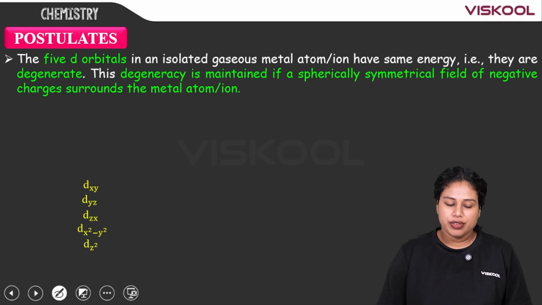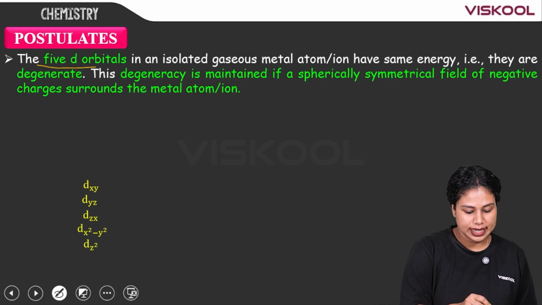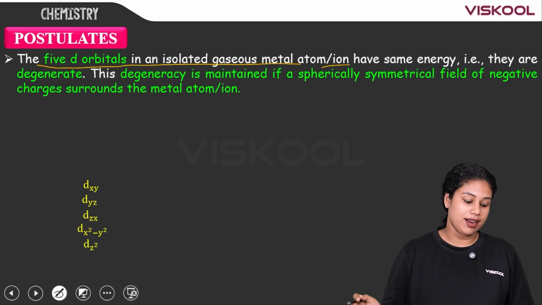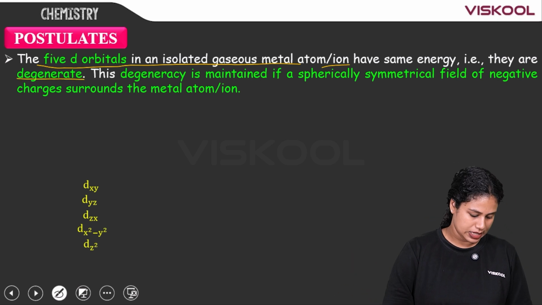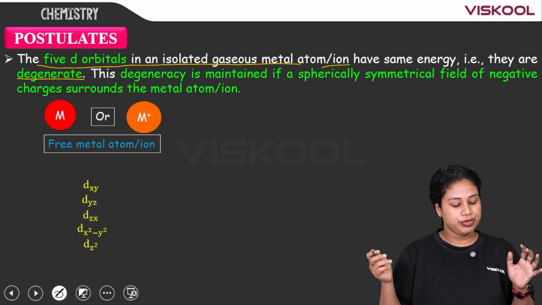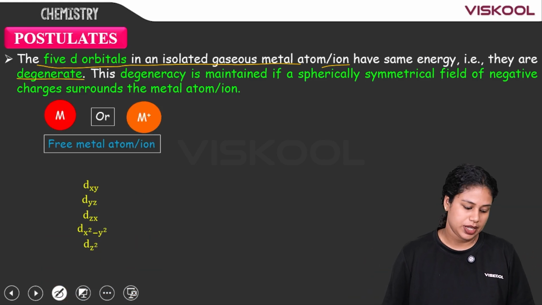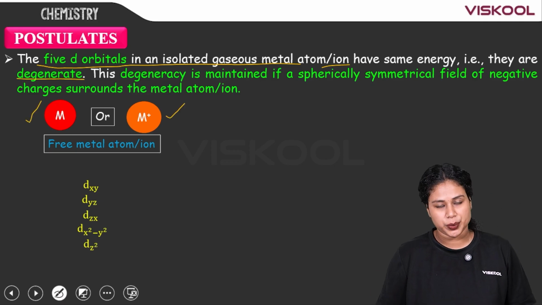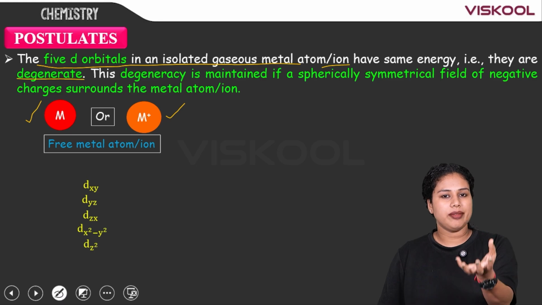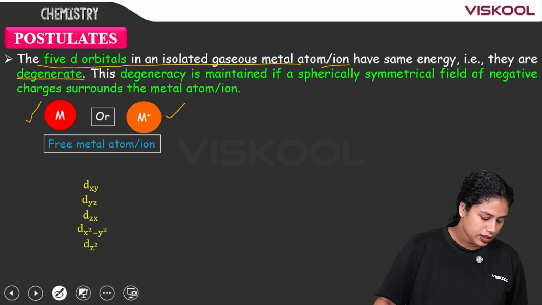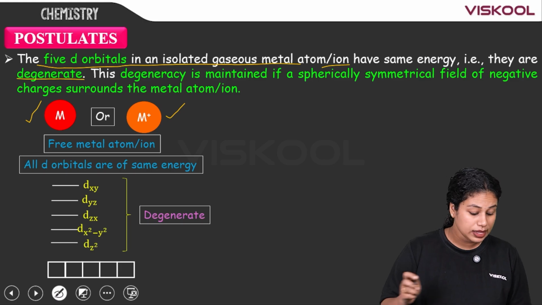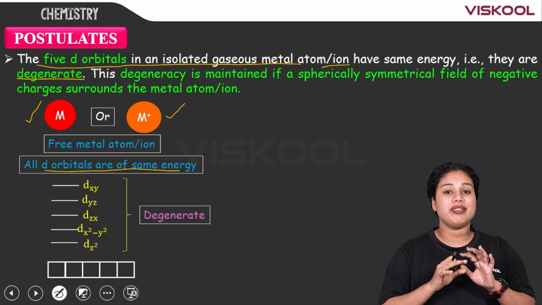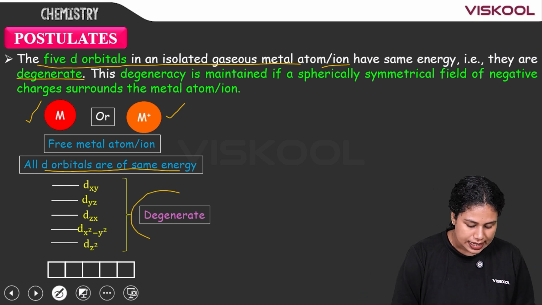What is it? The 5 d orbitals in an isolated gaseous metal atom or ion have the same energy, that is, they are degenerate. What does it mean? If we take the free metal atom or the free metal ion, it has vacant d orbitals. Then what about these d orbitals? All the d orbitals are of the same energy, or we can call them degenerate.